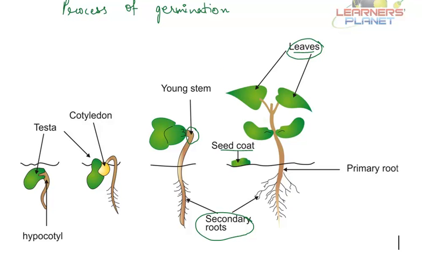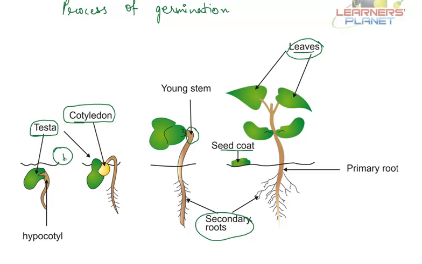The part of the seed which contains stored food for the baby plant is called cotyledon. And this is the protective cover, which is known as testa. First the seed absorbs water and swells. Here you can see this is the first stage.